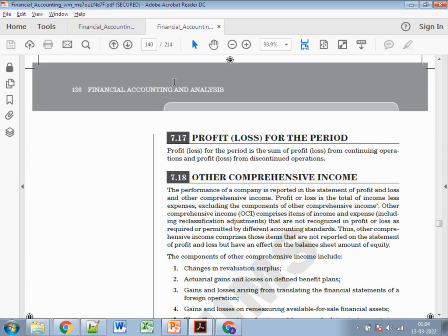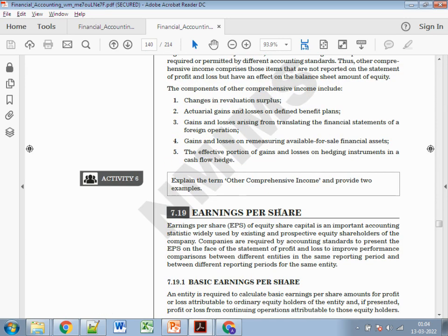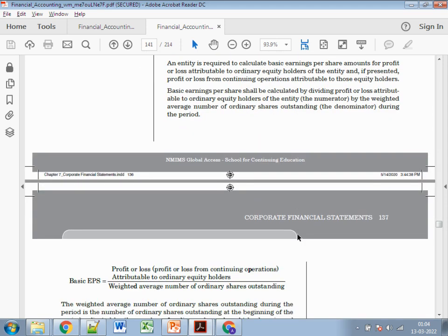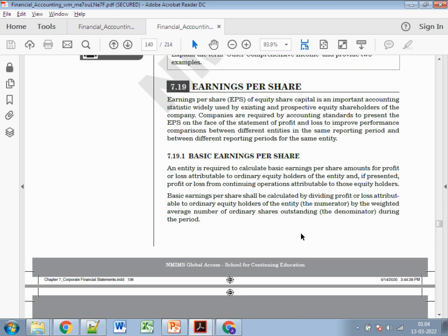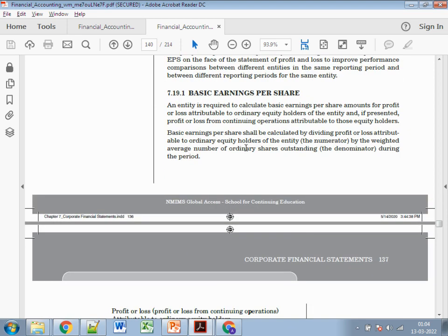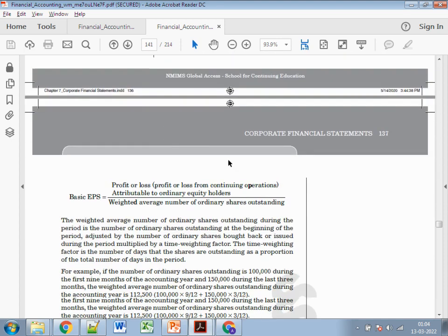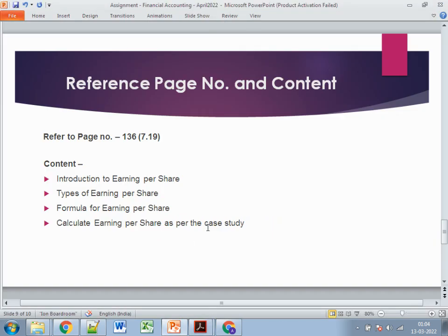On page number 136, it's earning per share, the earning per share of the share capital. It's an important concept, and it is simply used to calculate the overall benefit or the profitable option. The formula for this is profit or loss divided by the weighted average number of ordinary shares. Firstly, you need to explain what EPS is. After that, explain a little bit about the two types, the basic one and the diluted one. And after that, derive the formula and calculate the EPS as per the case study.